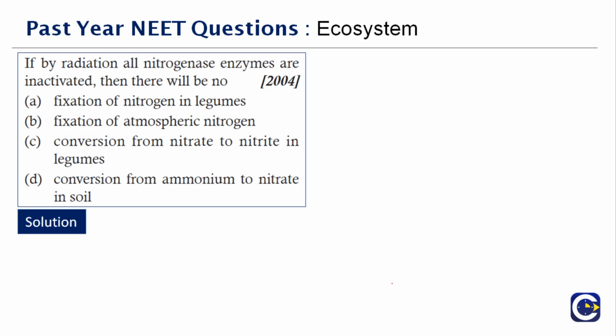We already discussed the nitrogen cycle. Nitrogenase is an enzyme that is involved in biological nitrogen fixation. We all know that. If the enzyme nitrate reductase, which is involved in the conversion of nitrate to nitrite, is absent, the conversion of ammonia to nitrate is carried out by Nitrosomonas and Nitrobacter. So the fixation of nitrogen in legumes will not be present.